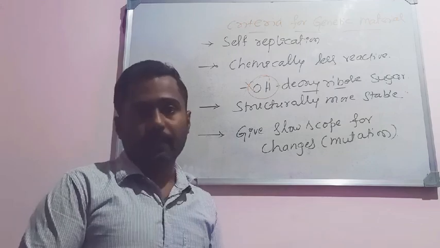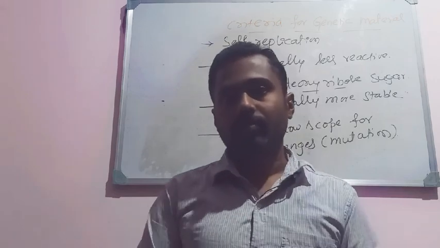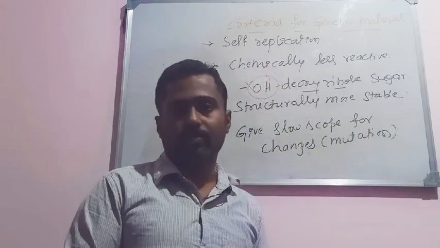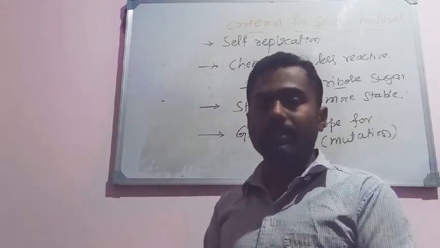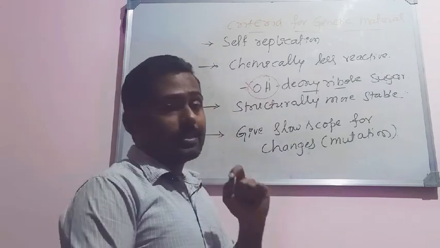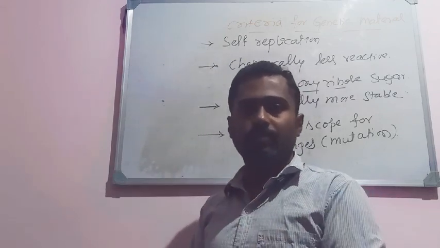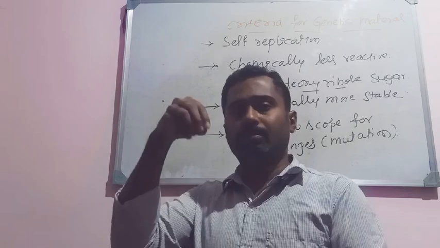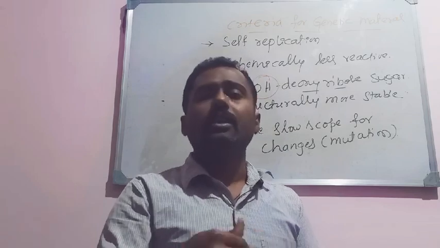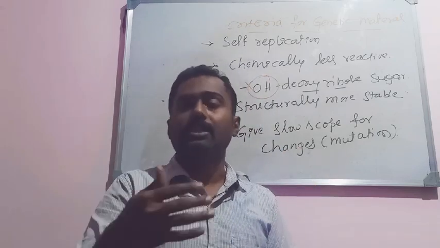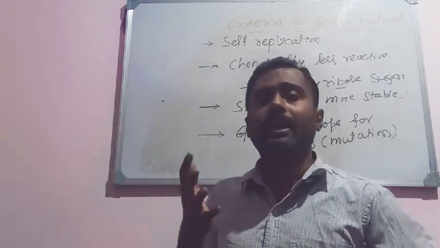But if you compare with RNA, especially those viruses which have RNA, they rapidly mutate. The rate of mutation is very high in RNA viruses. Okay, and even in other RNA containing organisms or viroids, isn't it? But especially in viruses, we can see a very rapid rate of mutation. That's why it is very difficult to design an antiviral drug, because once you design one particular chemical compound and use it against these viruses, it readily mutates. Its structure changes. Then you have to design another drug. It is a very difficult task to design an antiviral drug.